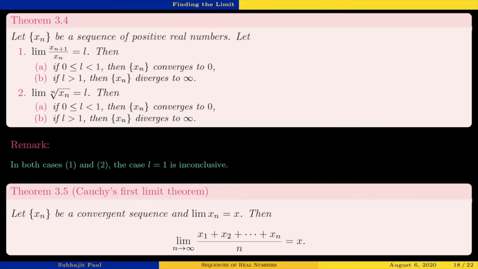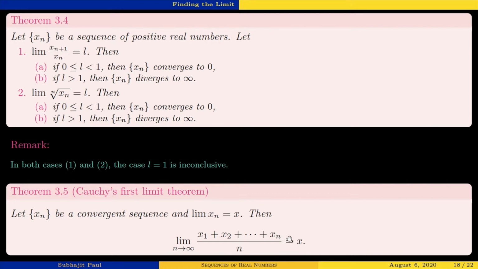It says that if you have a convergent sequence with limit tending to x, then the arithmetic mean sequence of the first n terms will also have the same limit. So the sequence is, this is the nth term.